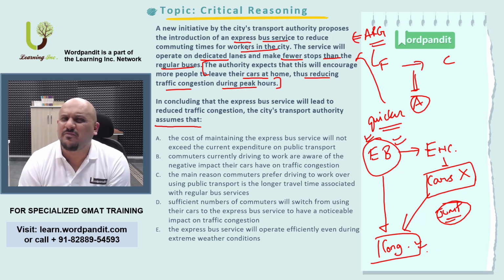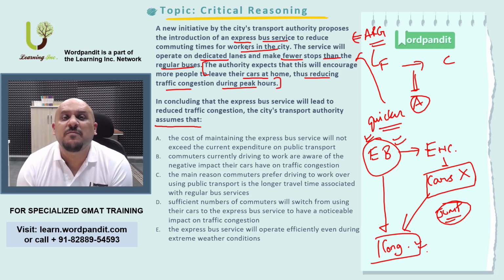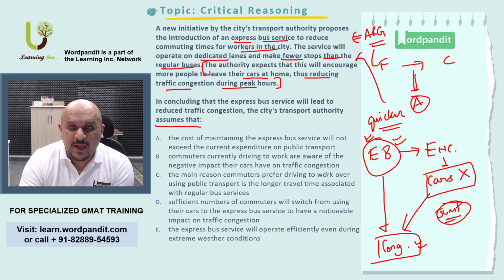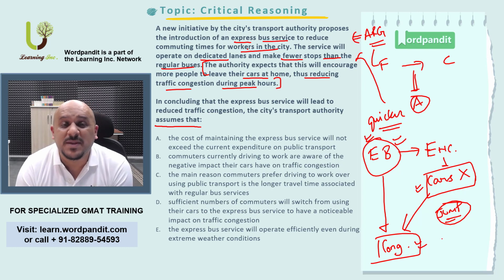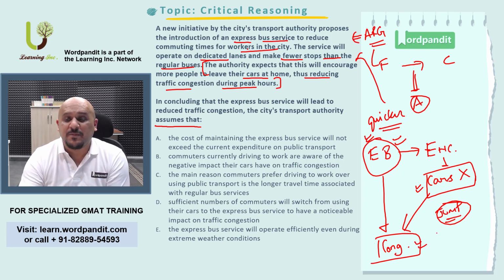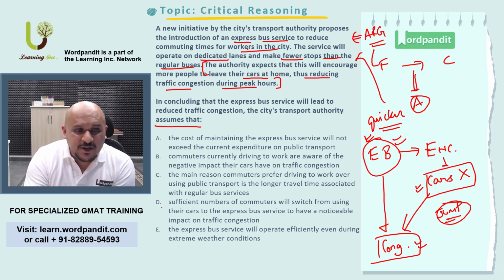This would be possible in one case, where a significant number of people shift, right? You are assuming that for it to reduce congestion, a number of cars should have gone missing on the roads, right? A number of people should have shifted. And once the number of people shift from their cars to this express bus service, then congestion would reduce. It's very vital for us to have this assumption. We find this assumption in option number D.